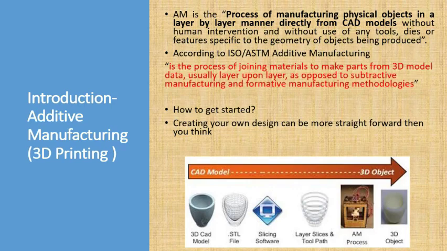So based on this number of layers and the tool path, you are going to get the file, that is, the G-code file. That G-code file is the final code which shows all the animation of how it will print. The same G-code file from the slicing software, you can take on your flash drive, SD card or hard disk, and straight away feed to the AM process, that is, the printing machine. If you feed that G-code file, that is the slicer file, to the 3D printing machine, it will print your component automatically. So those are the basic simple steps in additive manufacturing.